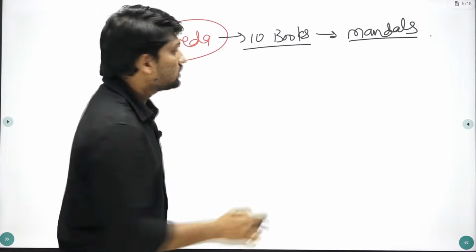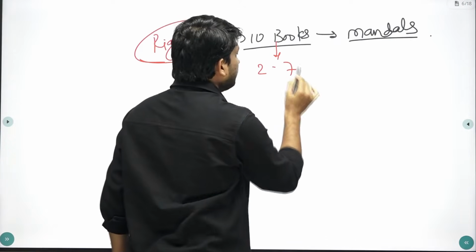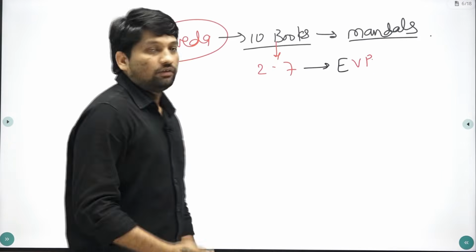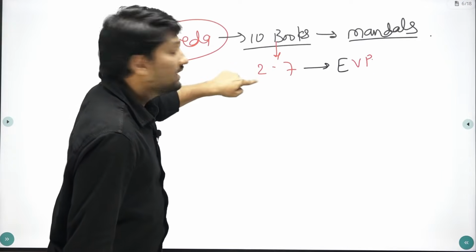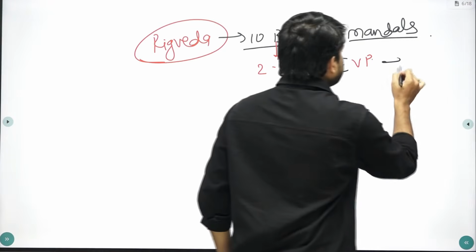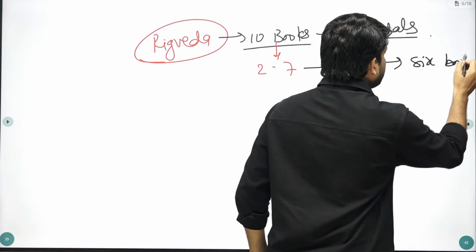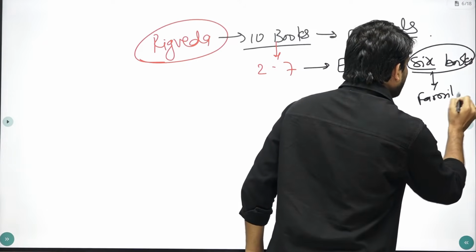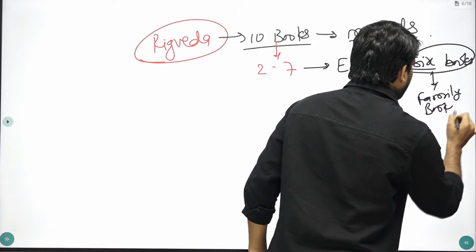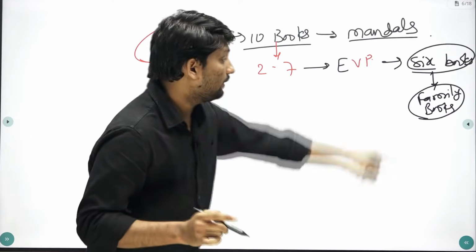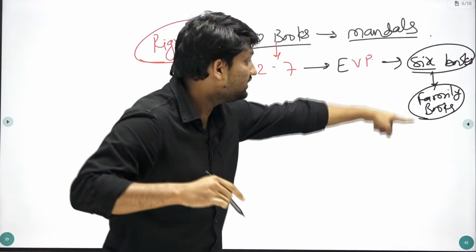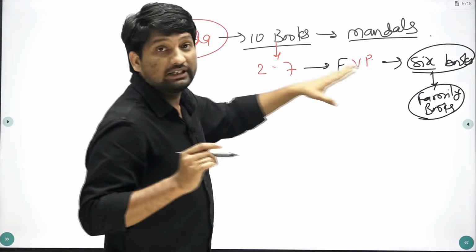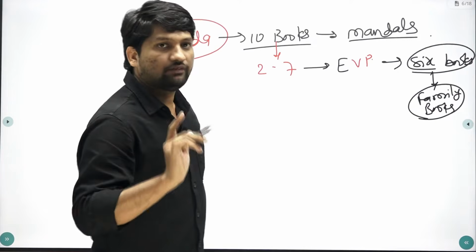Out of these 10 books, the 2nd to 7th were composed during the early Vedic period. 2nd to 7th means 6 books. We also call them family books. Why family books? Because different families of sages or rishis prepared these books. From 2nd to 7th, these 6 books were prepared during the early Vedic period.